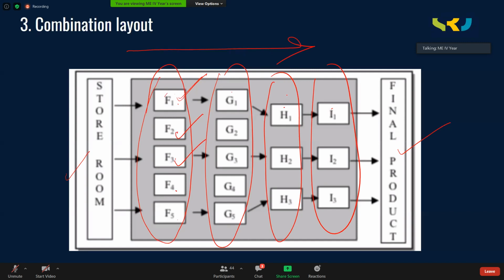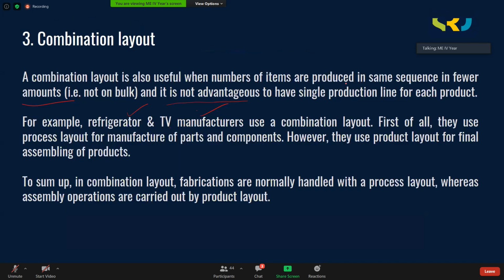In some cases, you may be doing assembly. H and I may represent, let us say, assembling of the components. So whatever the type of model it may be coming, they just simply assemble there. So here, what we are trying to do is, we are arranging the machines in the same order because all the different models you are handling require more or less similar operations, except there can be variation in 1 or 2 operations.